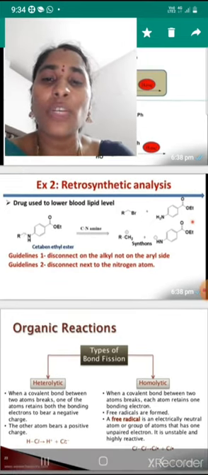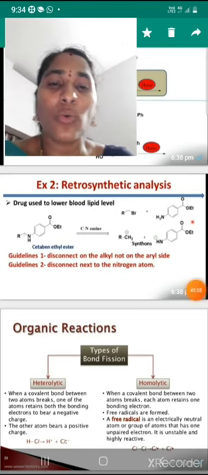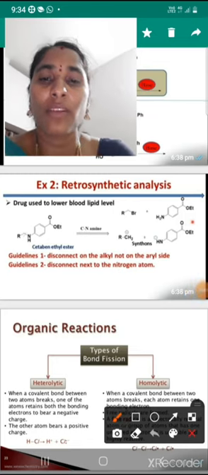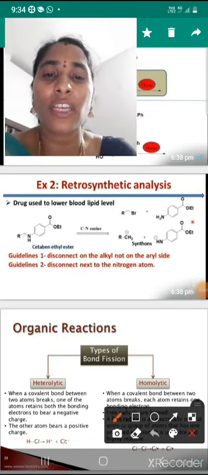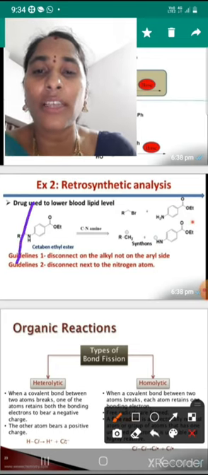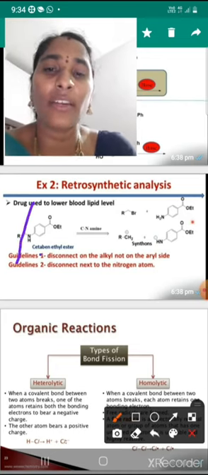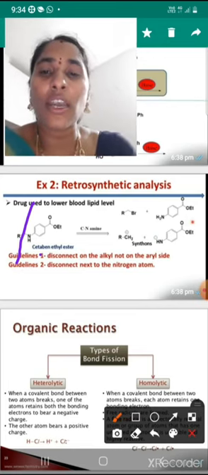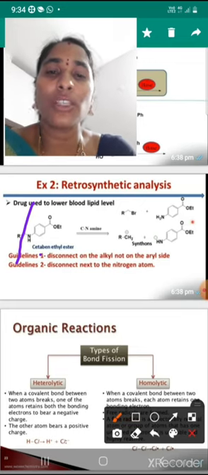So this is the C to N disconnection. Here the disconnection is getting like that. So the carbon to nitrogen bond is disconnected, giving RCH2 positive charge.